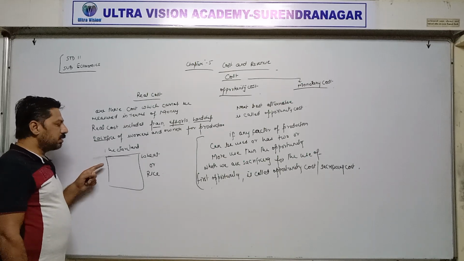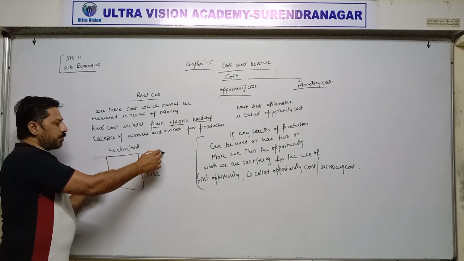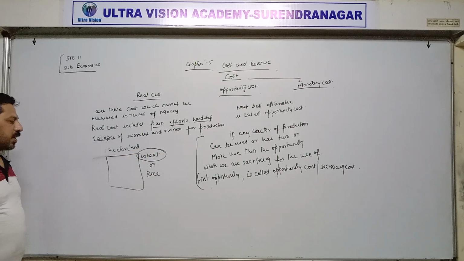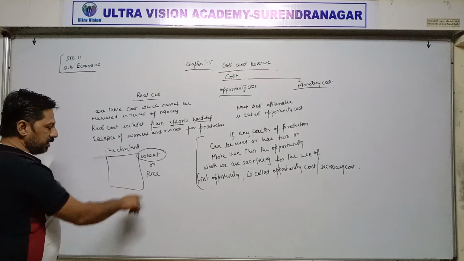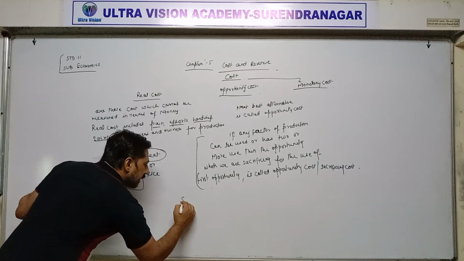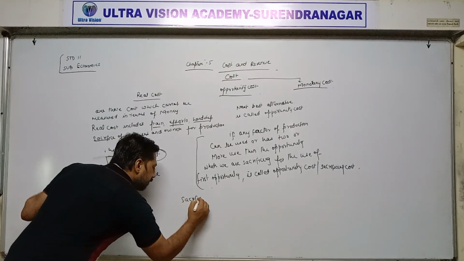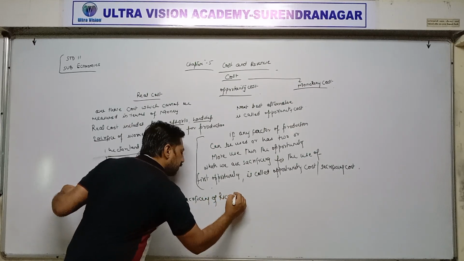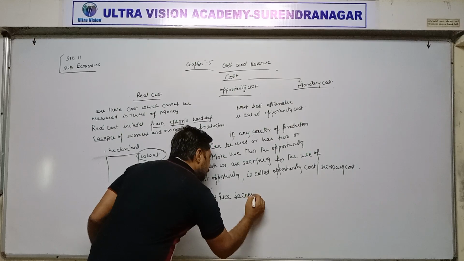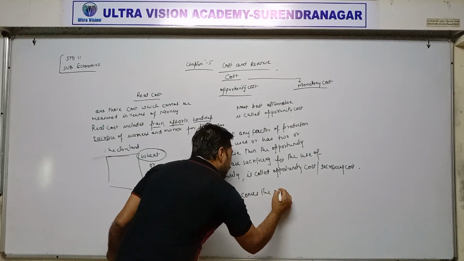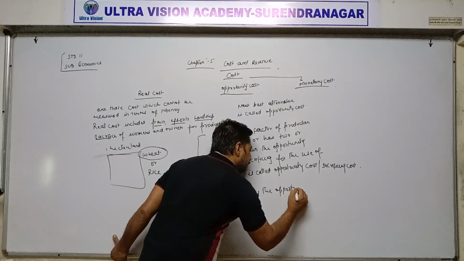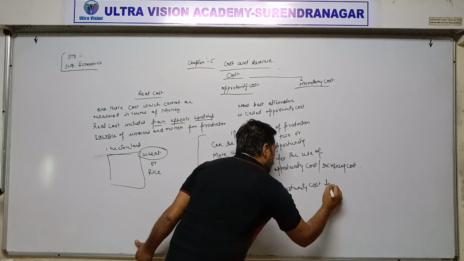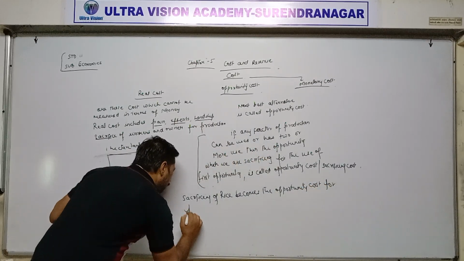If we are using the entire land for the production of wheat, it means we are sacrificing the production of rice. In this case, sacrificing of rice becomes the opportunity cost for production of wheat.